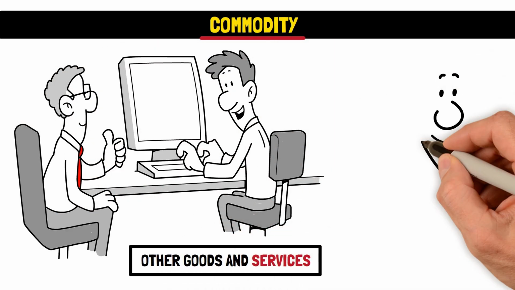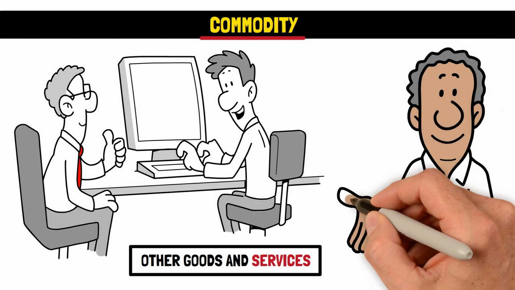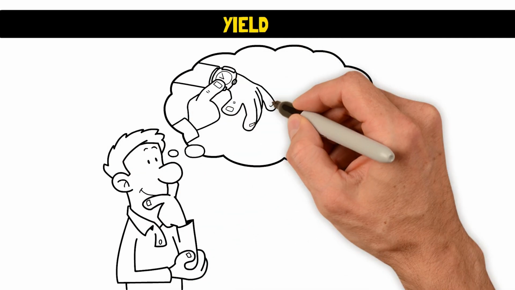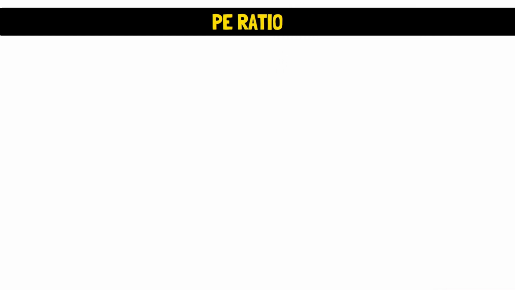Commodity. A commodity is a good or resource traded and used in producing other goods and services. It is usually of high standards and consistent quality. Commodities could be energy or even metals. Yield. Yield is simply the profit or income earned by an investment over some time. P/E ratio. This stands for price-to-earning ratio.